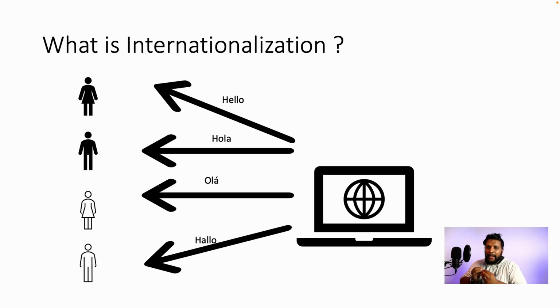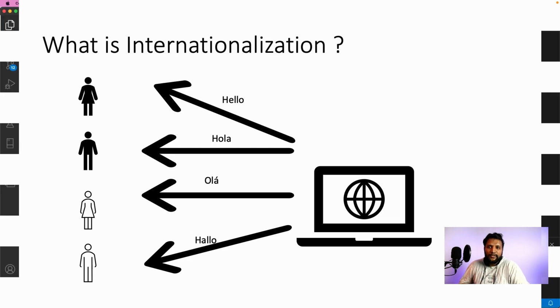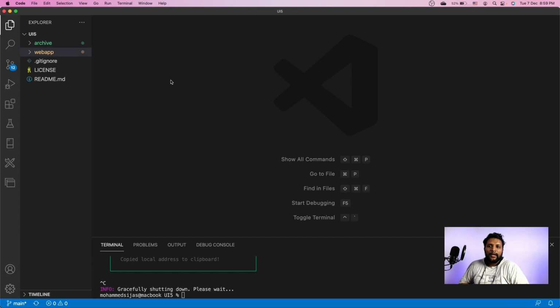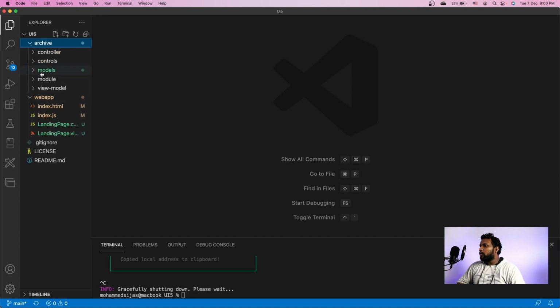To make it happen, in UI5, we have something called internationalization, also called I18N. So let's see more about I18N today. To know more about I18N, let's go to our existing code. Here we have the code which we were working on in the last video. Also, I have moved the code into a new folder called models, and it is already hosted on GitHub. The link to the GitHub is there in the description.